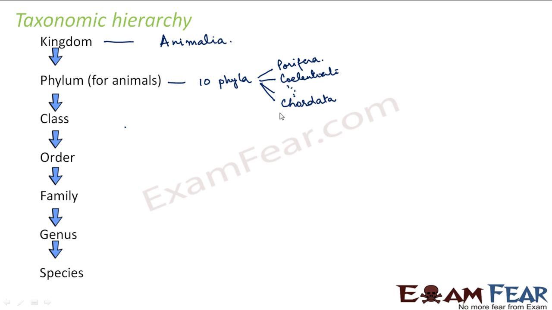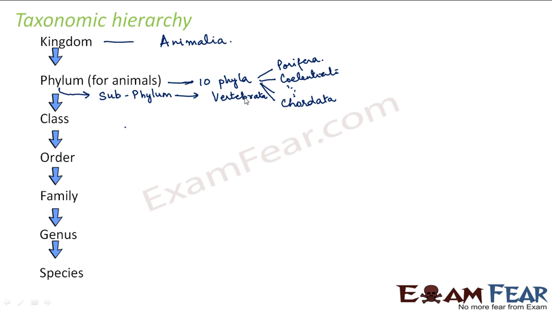Now we saw that this Chordata was further divided into subphylum. So between phylum and class, we introduced a new hierarchy called subphylum. An example of subphylum would be Vertebrata. Vertebrata and Protochordata are examples of subphylum, right?